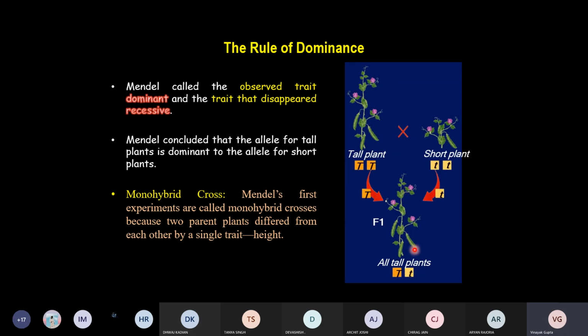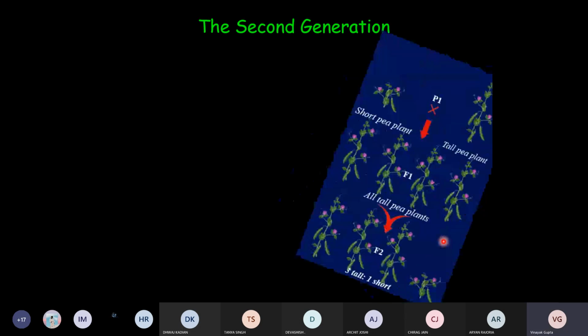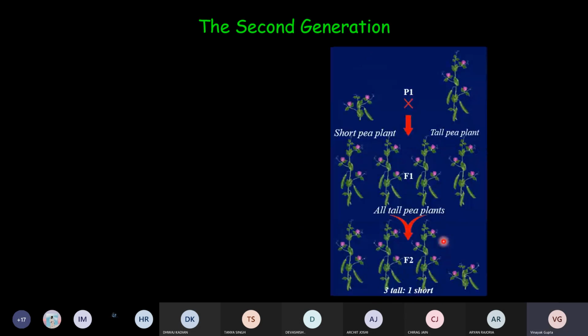Now he further moved to the next stage. This is the F1 generation. What he did, he allowed the self-fertilization of F1 to form the second generation. What he found was that here he is getting a short plant. Like if there are 4 plants, 3 are tall and 1 is short. Okay, 3 are tall, 1 is short.